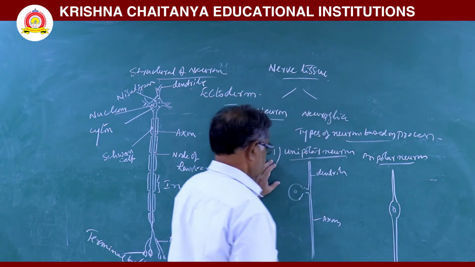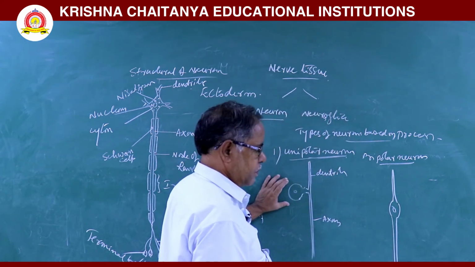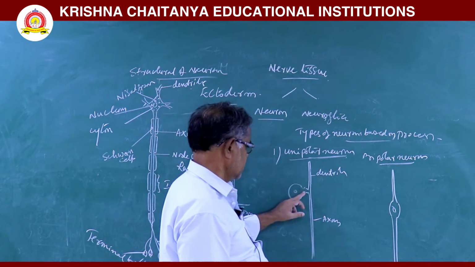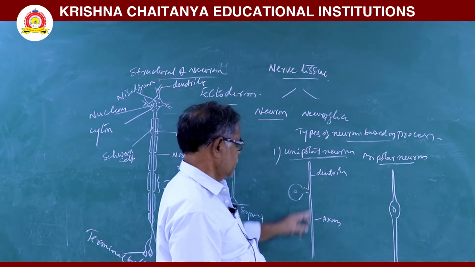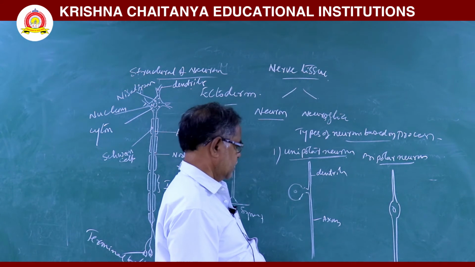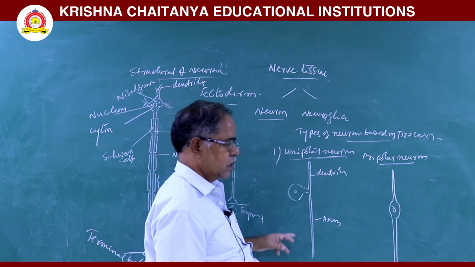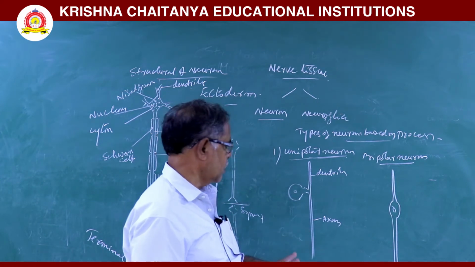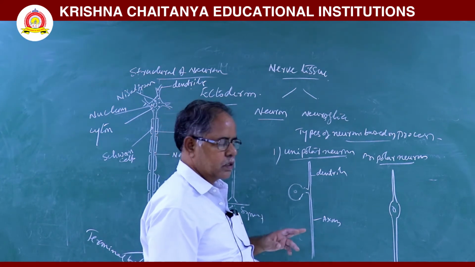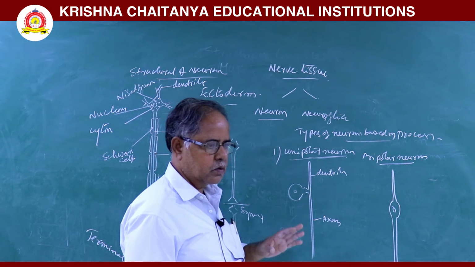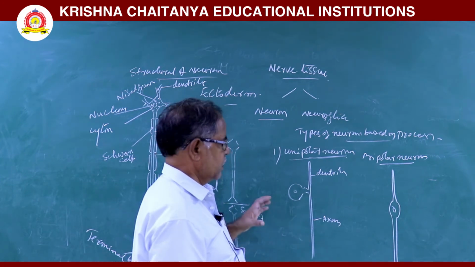One is the unipolar neuron. Here one soma is there. From this soma one process is there. From this process, dendrites and axons arise. This type of neuron is called a unipolar neuron. This is also called a pseudo unipolar neuron. Here this soma is present on the dorsal root of the spinal cord.